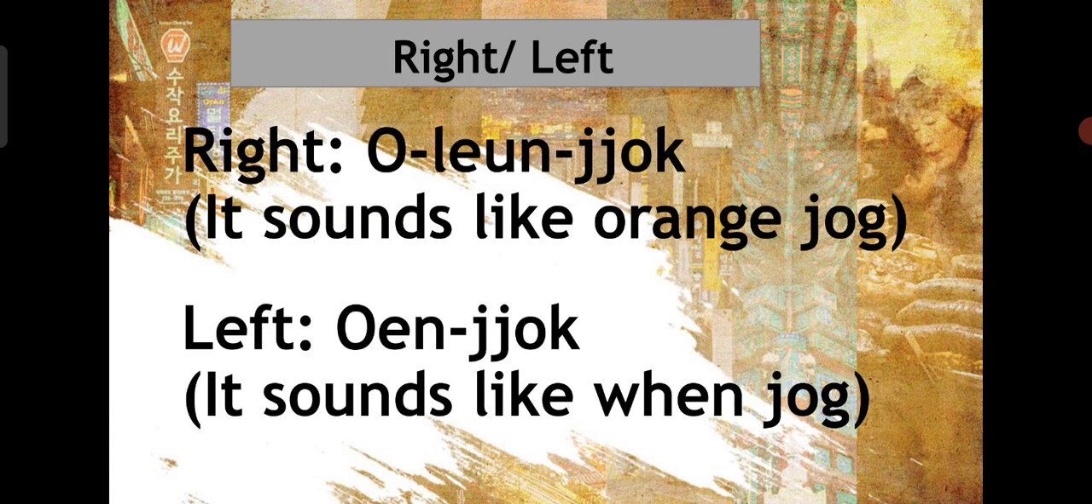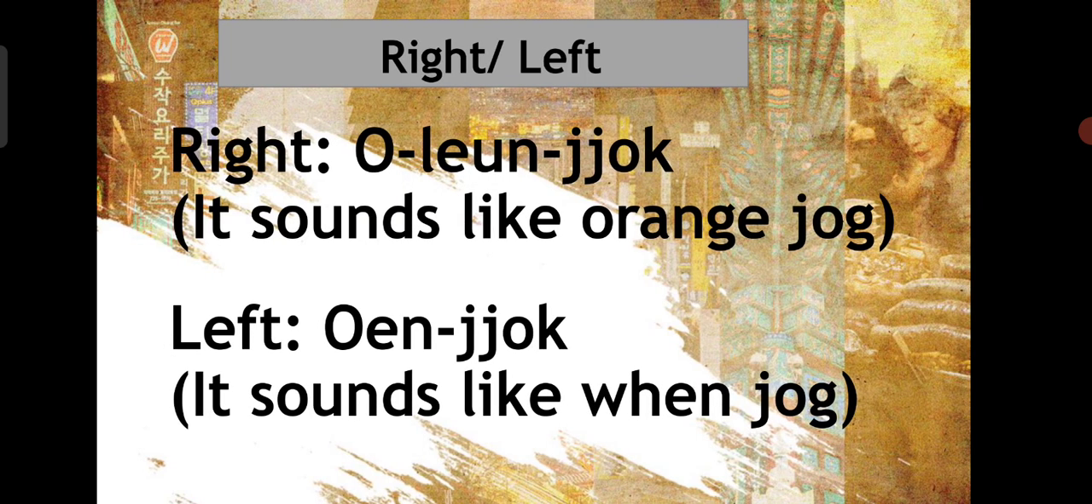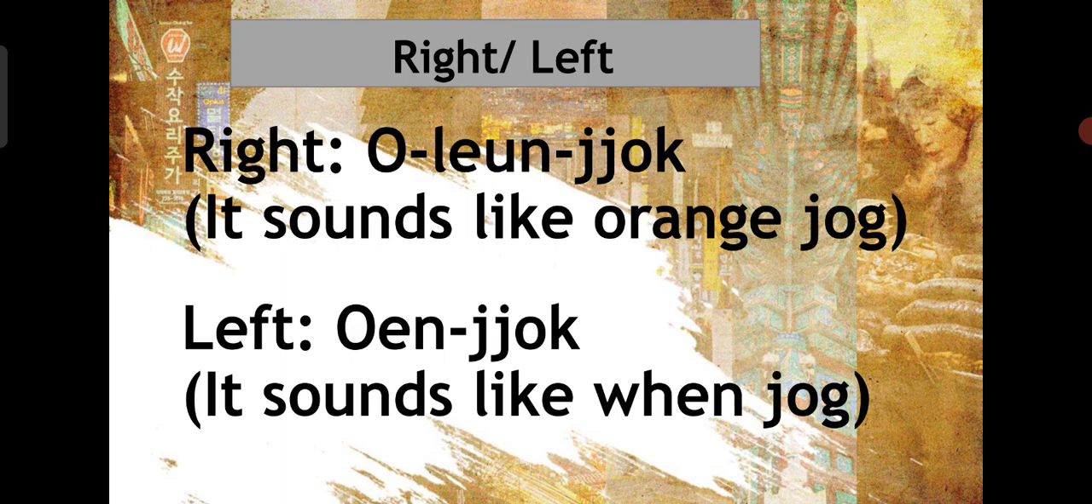Right means 오른쪽. It sounds like 오른쪽, right? So you have to pronounce it the same. 오른쪽. And left is 왼쪽. It also sounds like 왼쪽. So you have to pronounce it the same. 왼쪽. So right, 오른쪽, left, 왼쪽. Repeat after me. Right, 오른쪽, left, 왼쪽.